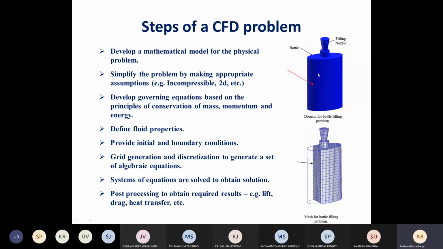So how to simplify it in that case? One option would be that instead of trying to solve the 3D problem, maybe we can make it a 2D problem. We can take a plane at the central plane, meaning a section at the central plane, like at the center of a bottle. If we slice it through that, we will get a 2D section. So we can try to solve for the 2D section, and it will also give us quite